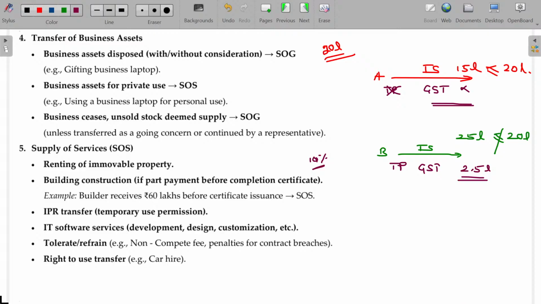So if your transaction is less than 20 lakhs, you need not pay the GST. If your transaction is more than 20 lakhs in a year, you have to register and start paying the tax immediately. Once you register, year after year you are supposed to pay the GST for all the supplies. Is that clear?